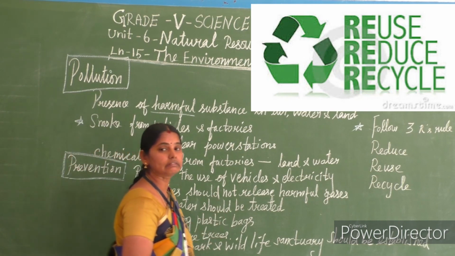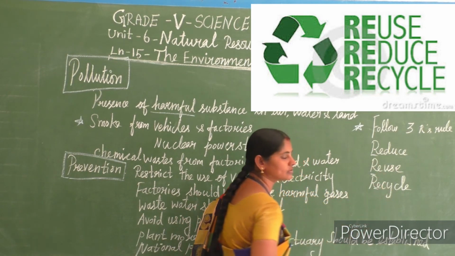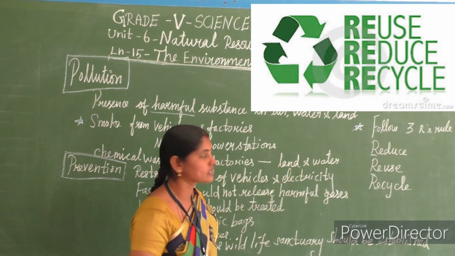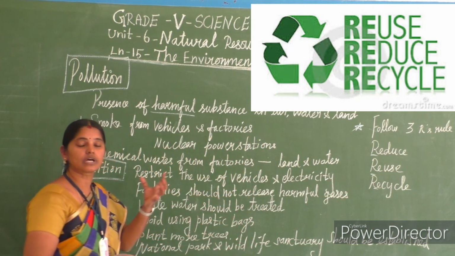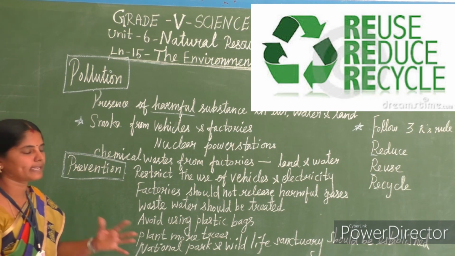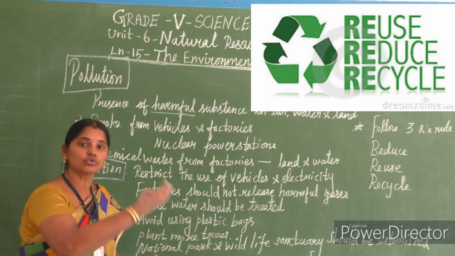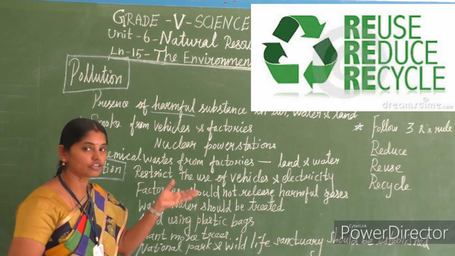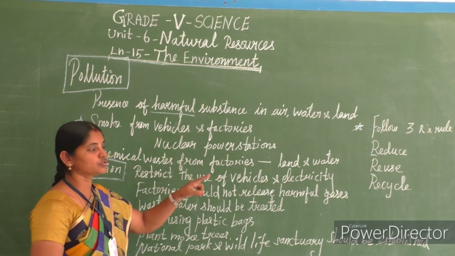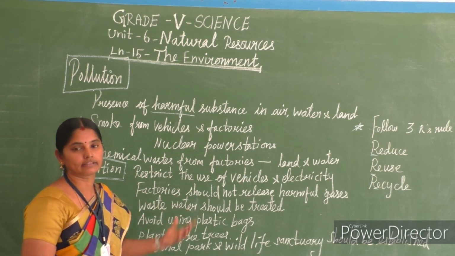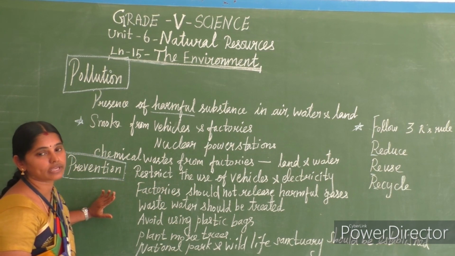So we should follow the 3 Rs rules. What are the 3 Rs rules? See, the first letter is R, no? That's why we call them the 3 Rs rules. Reduce, reuse and recycle. We should reduce waste. We should not make much waste. If anything is there, we can reuse the waste thing. That we studied in that lesson, I think the 4th lesson. So reduce, reuse and recycle. Clear? And so we come to the end of this lesson.